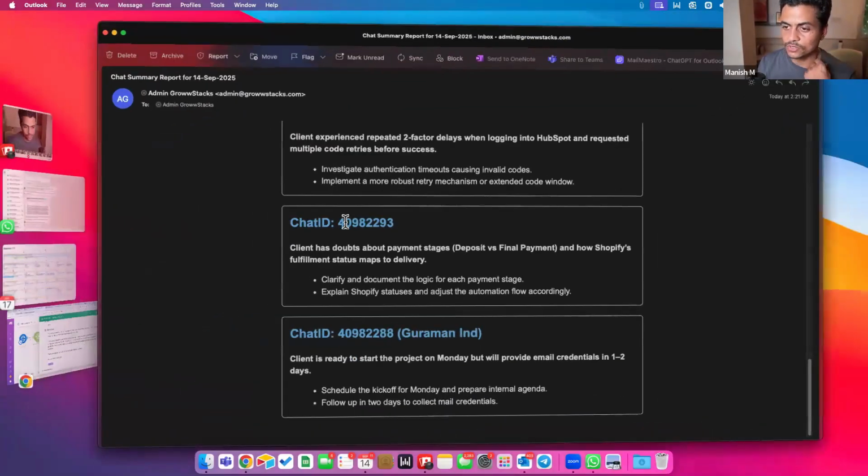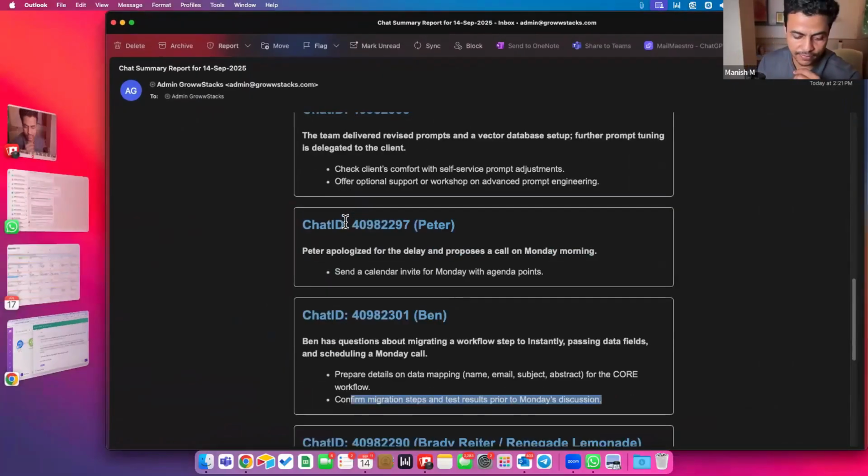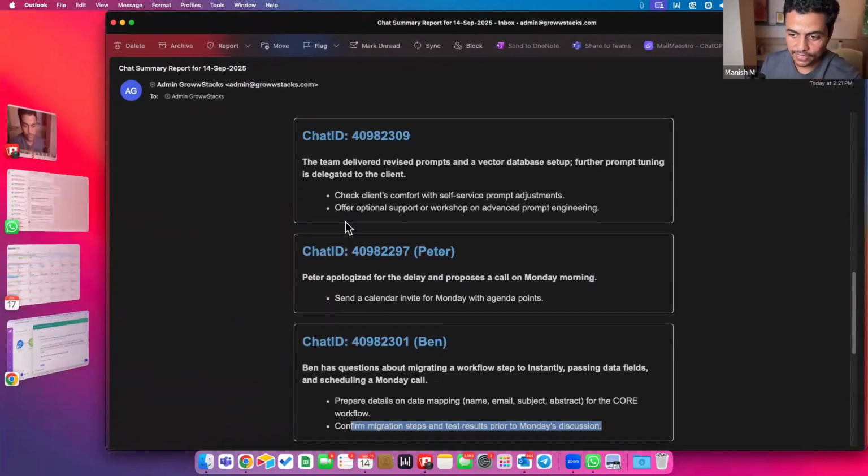But in total, what I tried to showcase is this kind of functionality which any business owner would love to have. They want to see what's happening on people's WhatsApp, or get a summary of everything happening in their groups, right? So this is what it is.